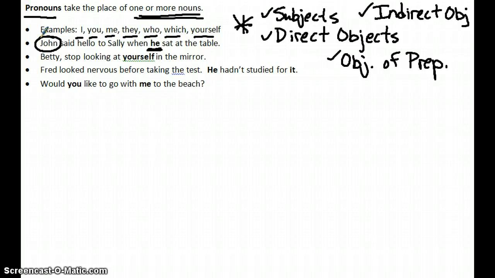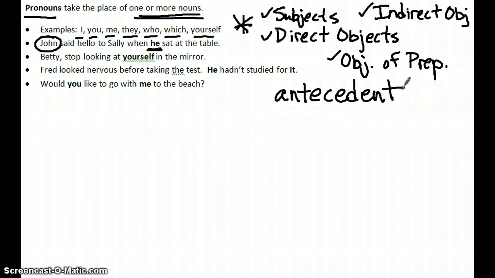Okay? Now, one thing I do want you to know is there's a technical term for the word that a pronoun replaces, and that word is an antecedent. Now, antecedent literally means something that comes before. And that's really what John is doing in this sentence. If you think about it, John comes before he. It's established that the person that we're speaking about in this sentence is John, and he is simply referring back to John. And we would say he is the pronoun to its antecedent, John.